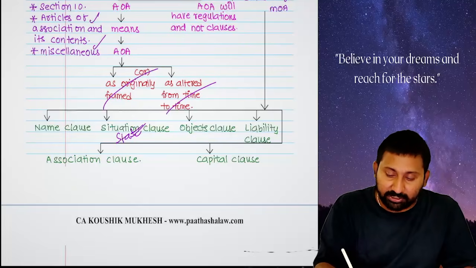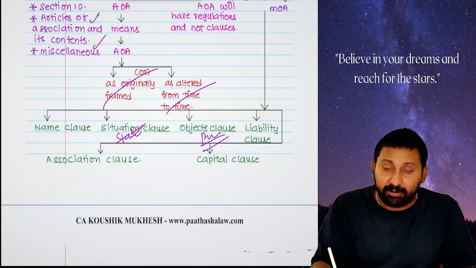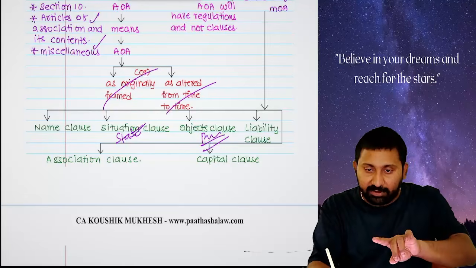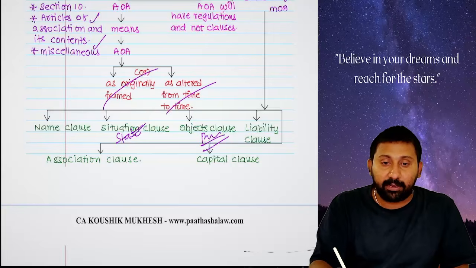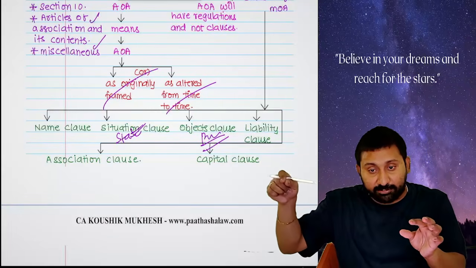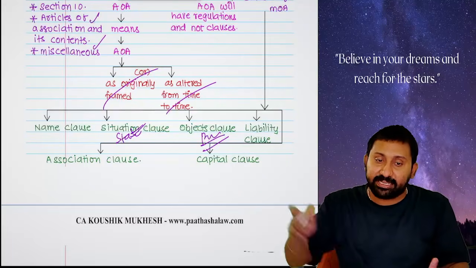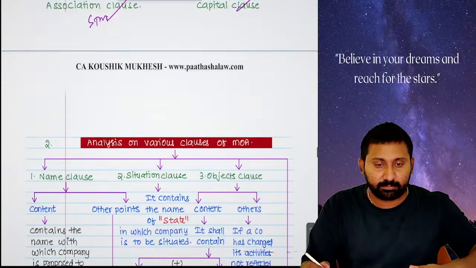Next, objects clause. The purpose for which the company is incorporated, the objective, will be there. Liability, whether liability is limited or unlimited. If it is limited, limited by shares or limited by guarantee. Next one is capital. Means what? How many subscribers to the memorandum are there? How many shares they have subscribed? Opposite to their name, their signature, everything will be there. Subscribers to the memorandum, their names will be there in the association clause.